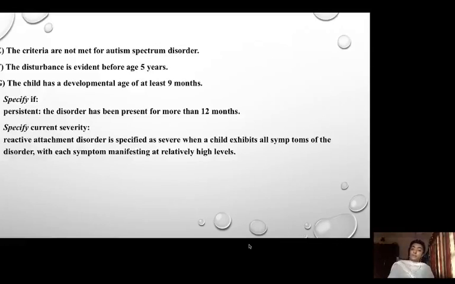Reactive attachment disorder is specified as severe when the child exhibits all symptoms of the disorder, with each symptom manifesting at relatively higher levels. So each symptom that we have discussed earlier must be shown at the higher levels, and the disorder is on the severe side.